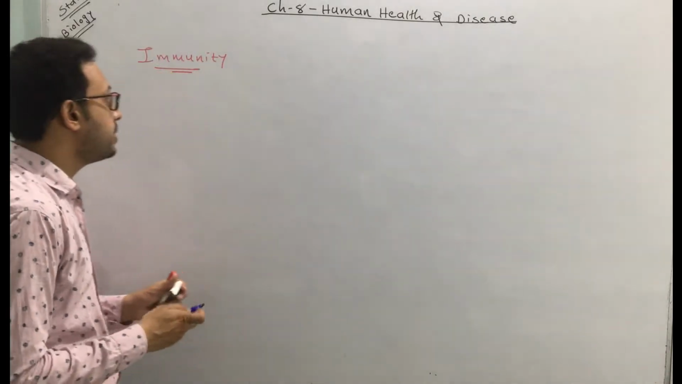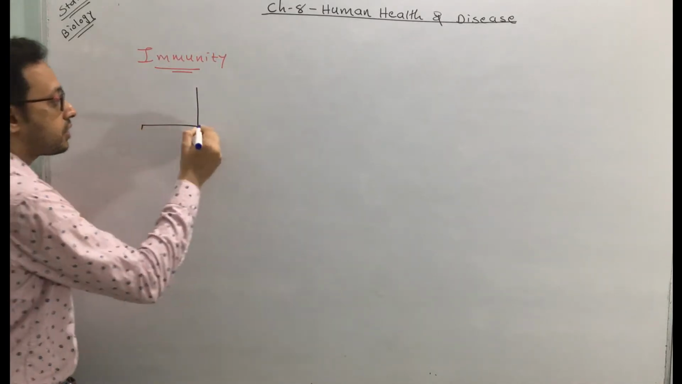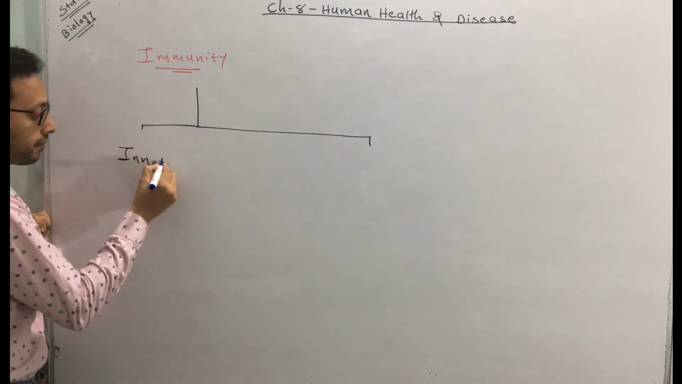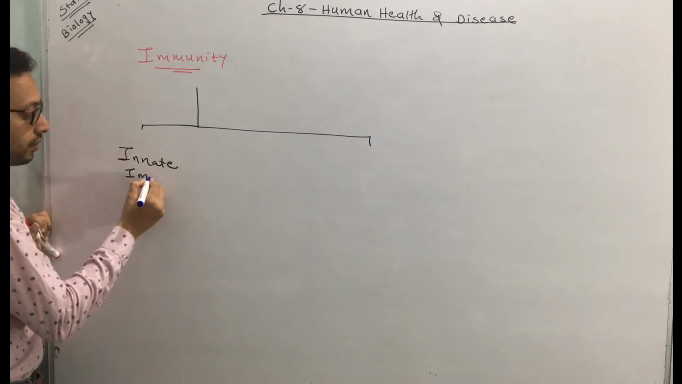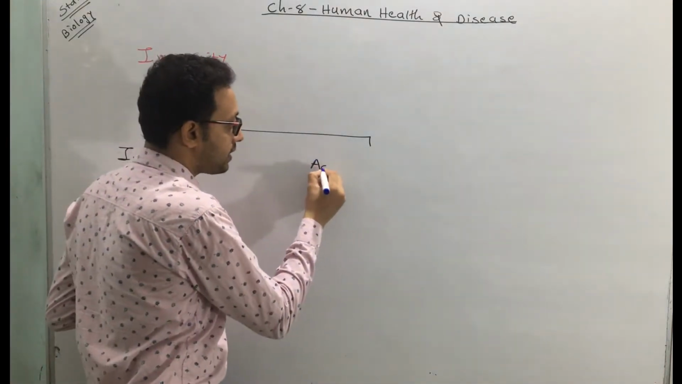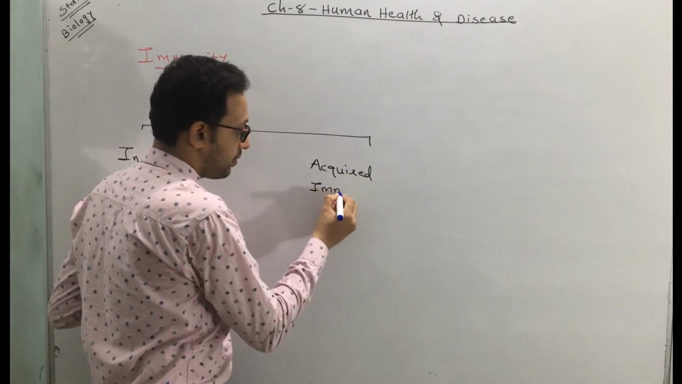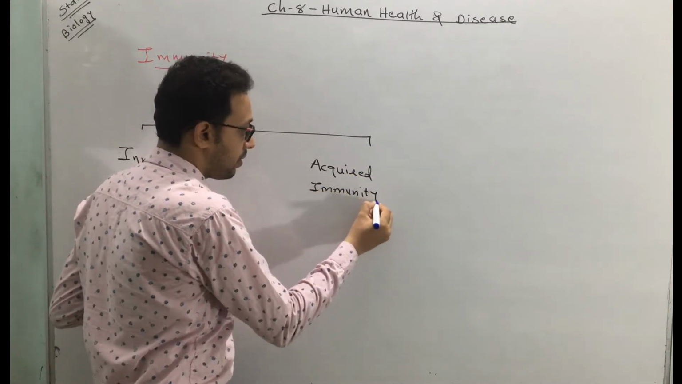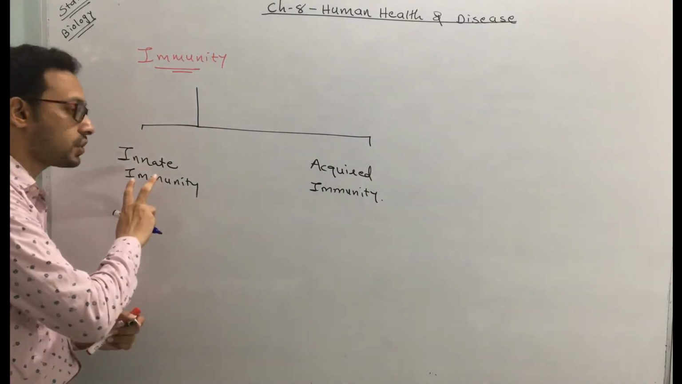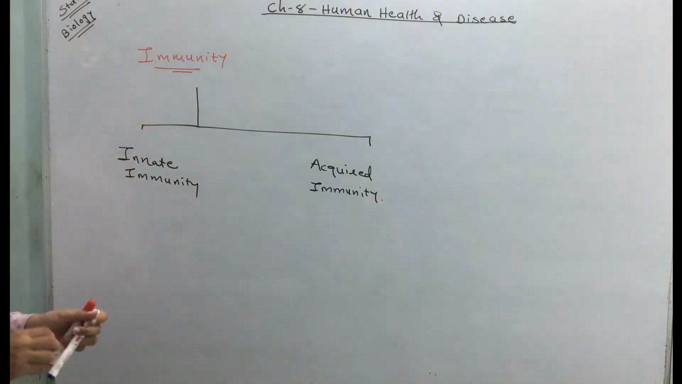Now how many types of immunity are there? There are two types of immunity. First type, it's called as innate immunity. And the second one, it's called as acquired immunity. How many types of immunity are there? There are two types. First is called as innate immunity and the second one is called as acquired immunity.